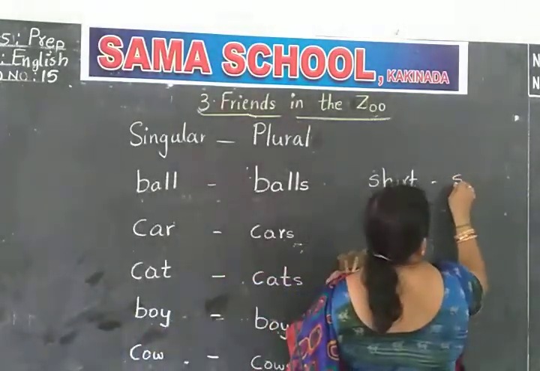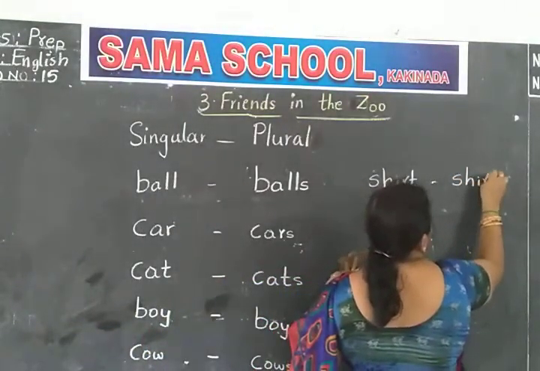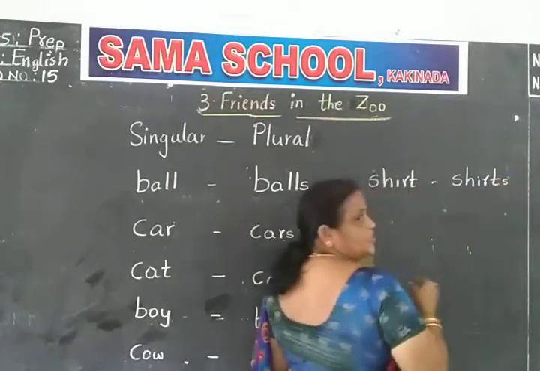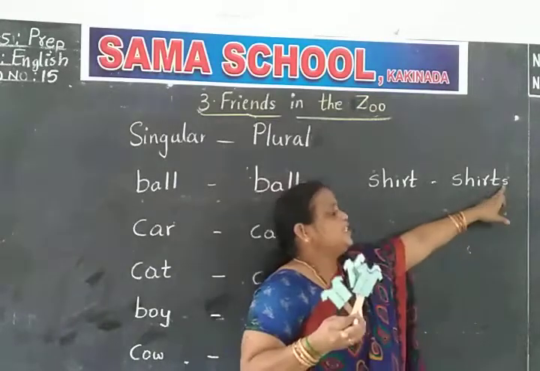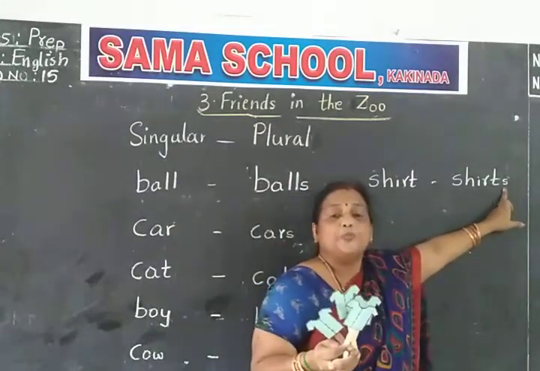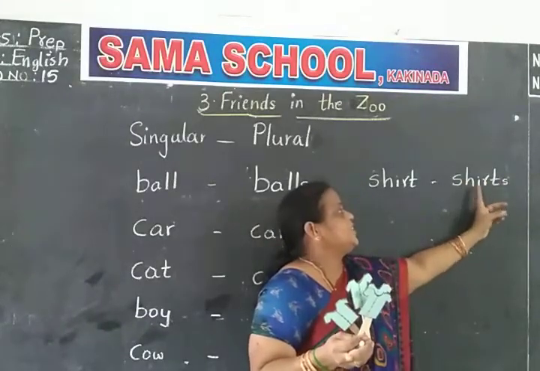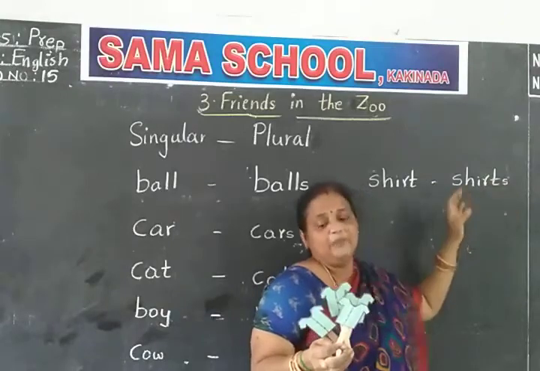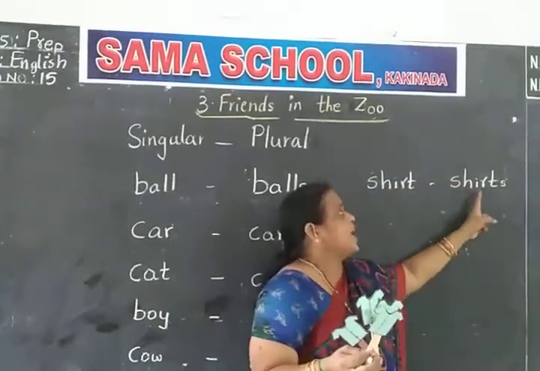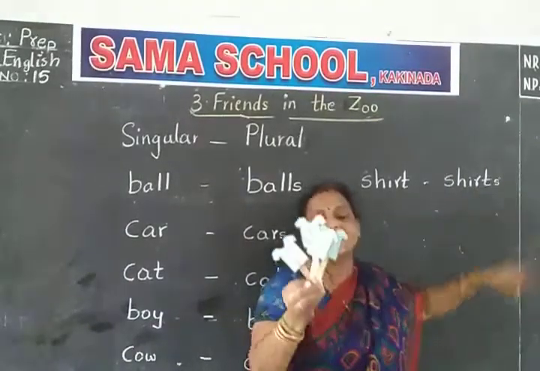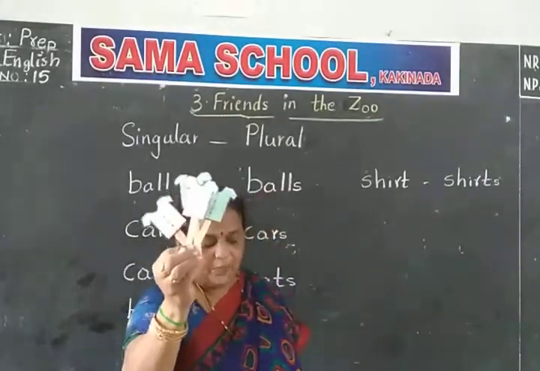S-H-I-R-T. Yes. At the end of the word you should put S. Shirt. S-H-I-R-T, shirt. At the end of the word you should add S. It becomes shirts. S-H-I-R-T-S, shirts. What you say? Shirts.